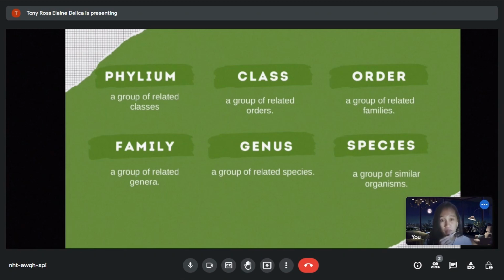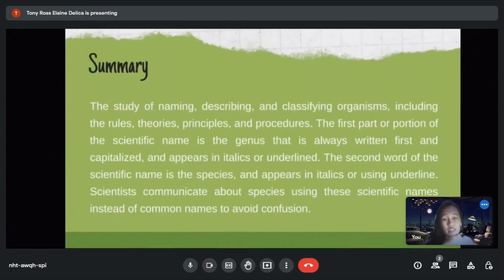And lastly, the species, a group of similar organisms. The approximate number of species on the Earth is 8.7 million. However, there are still many species left for taxonomic classification and ranking. The species is the most specific rank in the taxonomic hierarchy. The same species name can be used for different organisms, such as the American black bear, Ursus americanus, and the American toad, Bufo americanus.